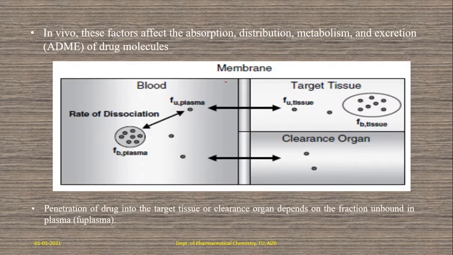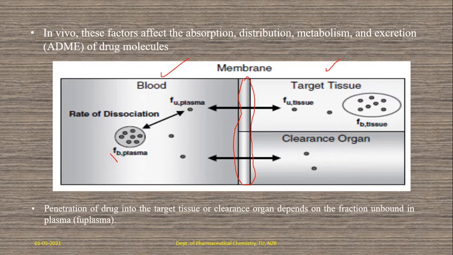So here is another diagrammatic presentation. Just observe this. This one is a biological membrane, a semi-permeable membrane. So this is the tissue and this one is the bloodstream, right? Here now are your drug molecules which are in complex with the plasma proteins. That's why the indication here is FB, fraction of bound drug.